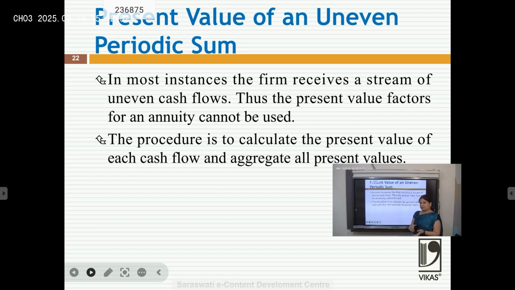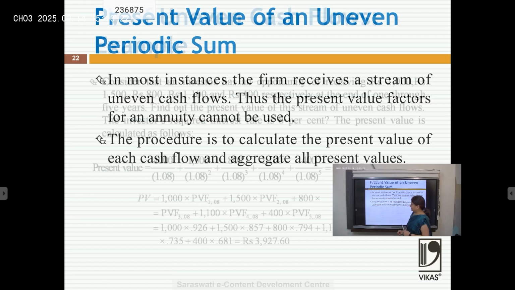In this example we have seen the present value of an annuity. Annuity means an equal sum of amount. But what if we have to calculate the present value of an uneven periodic sum? In most instances the firm receives a stream of uneven cash flows. Thus the present value factor for an annuity cannot be used. There we will not use the present value annuity factor table. There the procedure is to calculate the present value of each cash flow and aggregate all the present values.